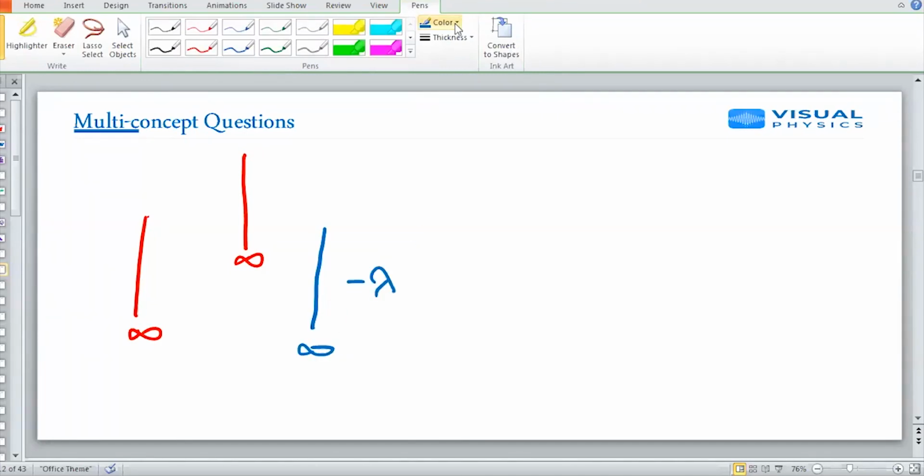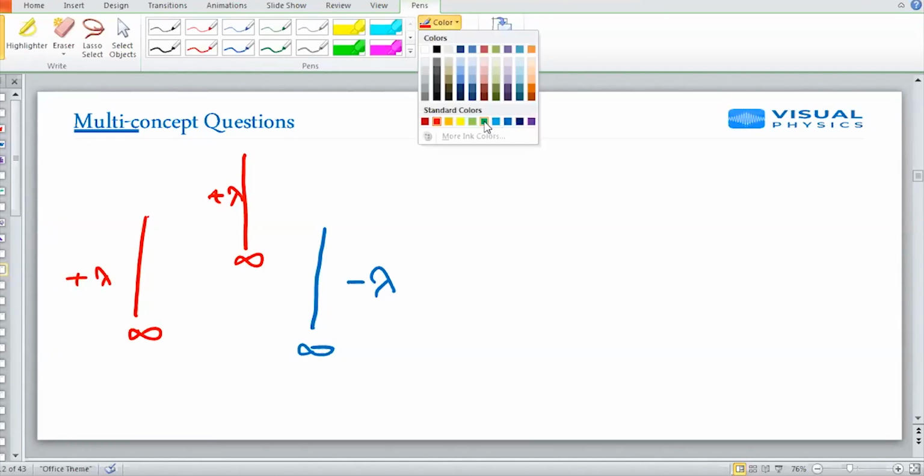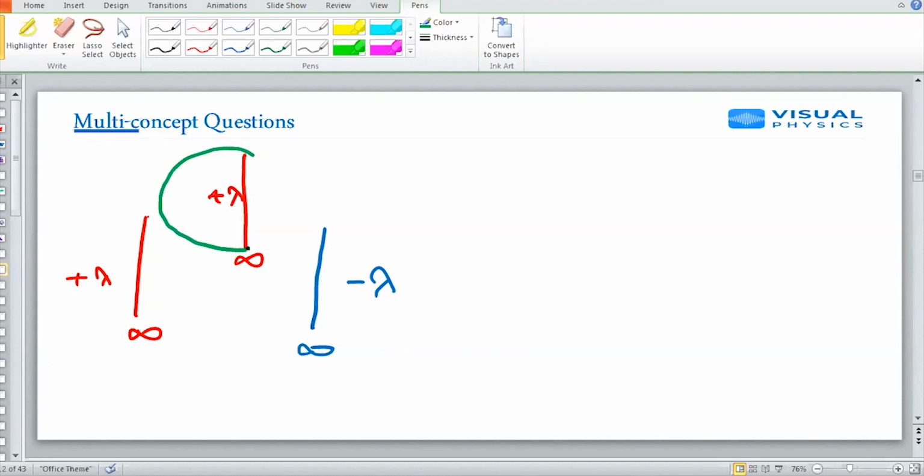The rest two are positive. All the three are lying in a circle with angle 120 degree with center. Okay, this is the given.